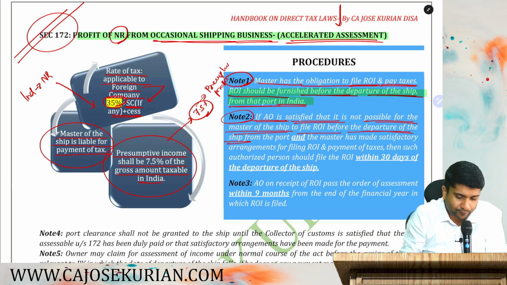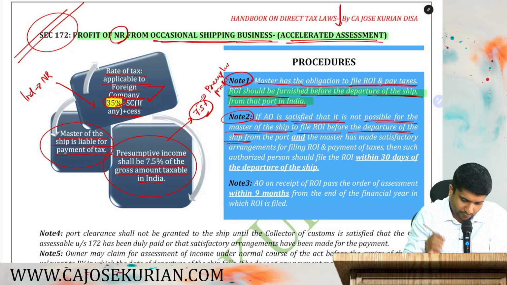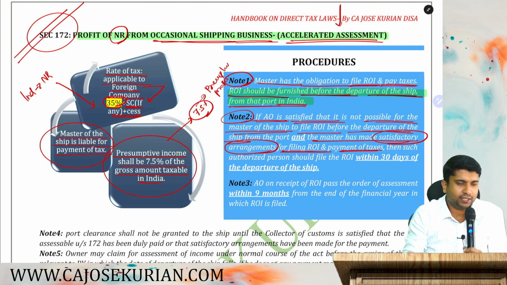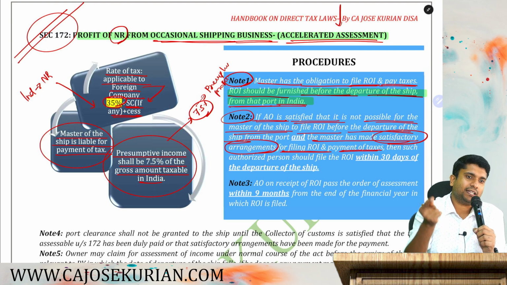If the AO is satisfied that it is not possible for the master of the ship to file the return before the departure of the ship from the port, and the master has made satisfactory arrangements for filing the return and payment of taxes, normally, satisfactory arrangement means appointing an agent and submitting a bank guarantee.